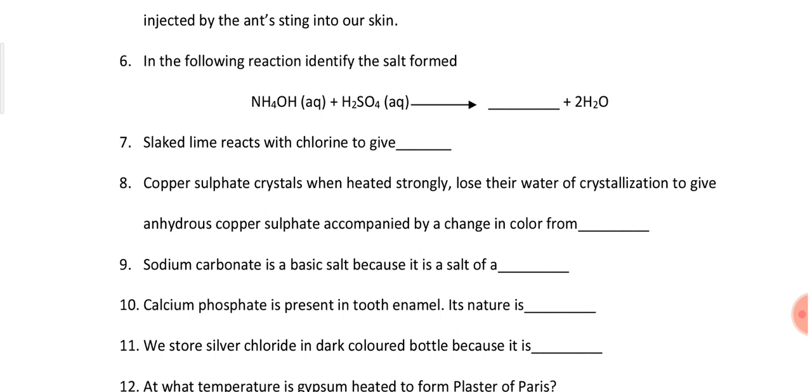Question number 9, sodium carbonate is a basic salt because it is a salt of a weak acid and strong base. How is it so? Because sodium carbonate is a salt. So how has this salt formed? This salt has formed from carbonic acid, which is a weak acid, and sodium hydroxide, which is a strong base, and that is why the resultant salt which you will get will be a basic salt.